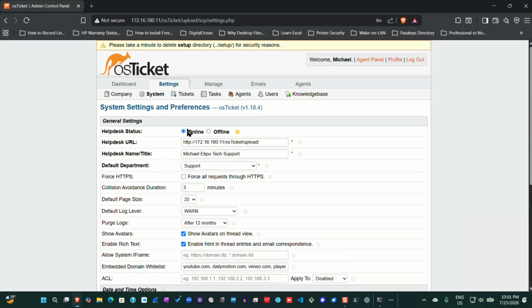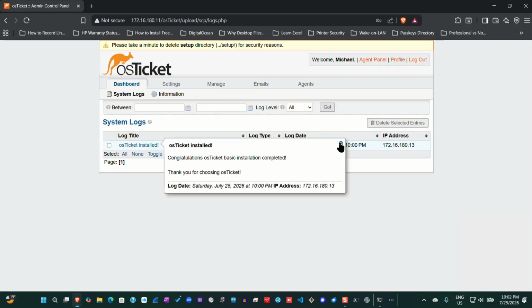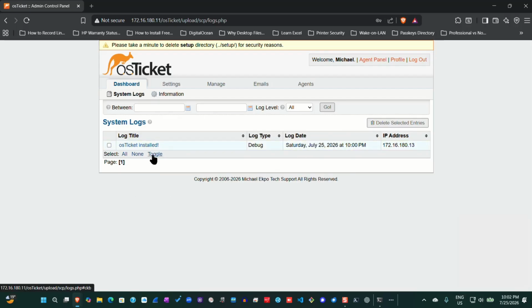And then the next page I strongly recommend you go to now is the dashboard tab to see the logs. The dashboard shows the logs. Right here it shows that osTicket has been installed. That's the current log we have right now.